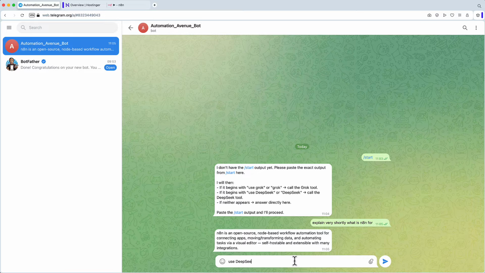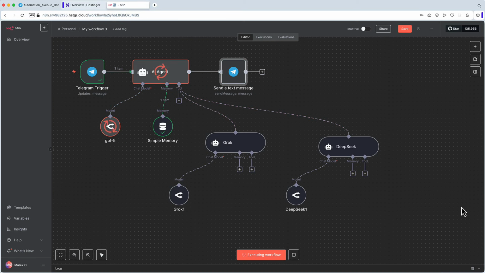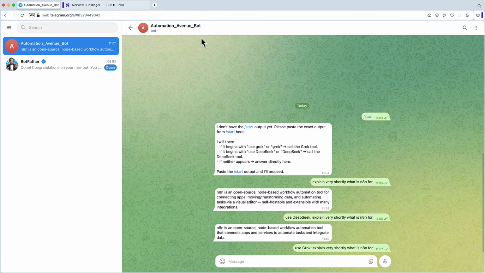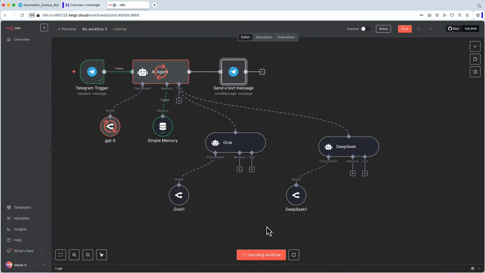I say, use DeepSeek, explain very shortly what is n8n for. Press enter, go here, execute workflow. It hopefully now uses DeepSeek as a tool, and it does. Now it will generate the response. And let's have a look at what the DeepSeek version looks like. It's pretty similar, it's even shorter than the one coming from GPT. And let's compare Grok. Explain very shortly what is n8n for. Press enter, go here, execute workflow quickly. And now it should go to Grok. And it does.